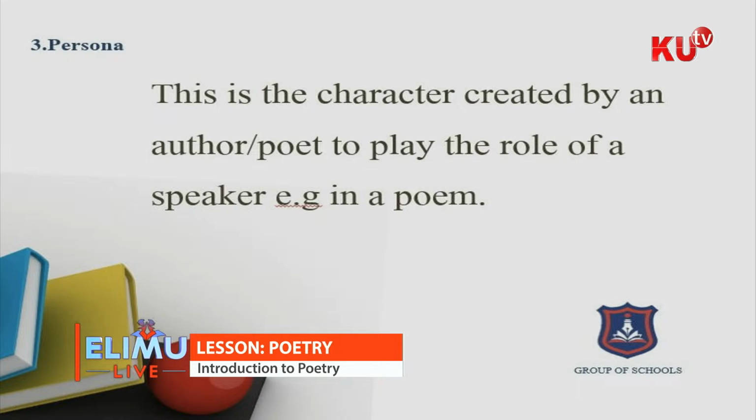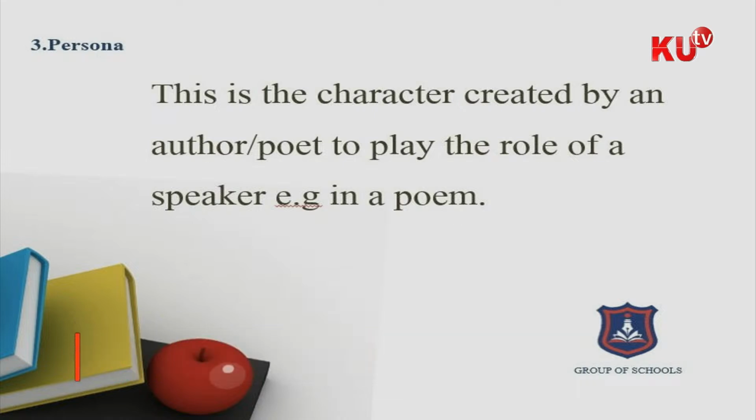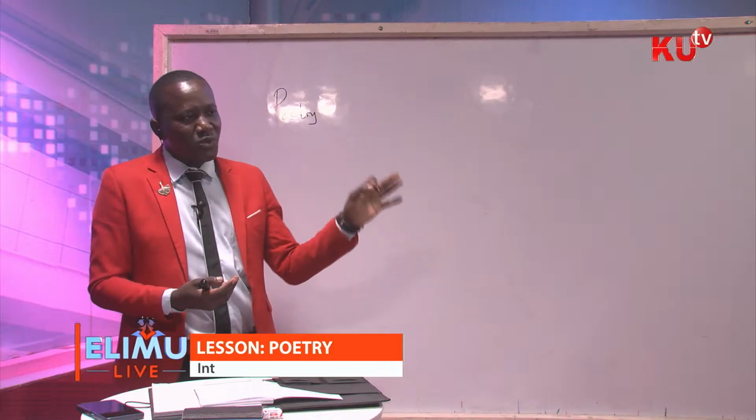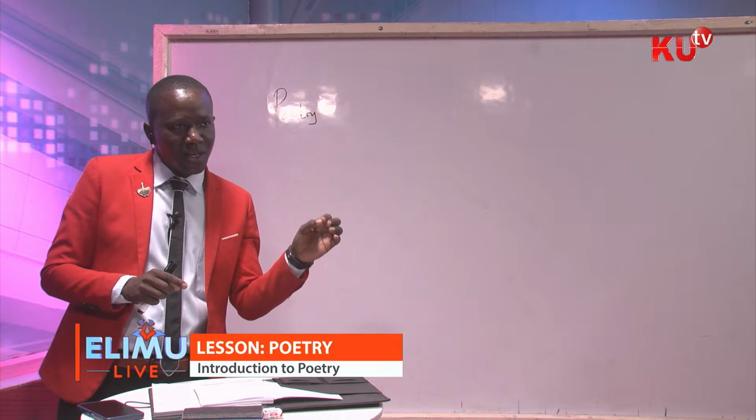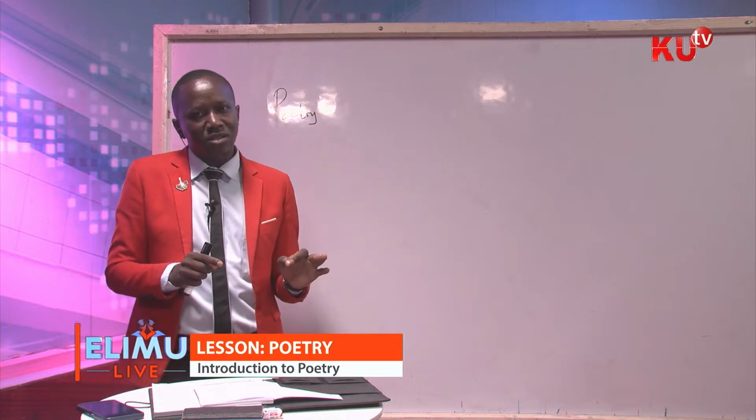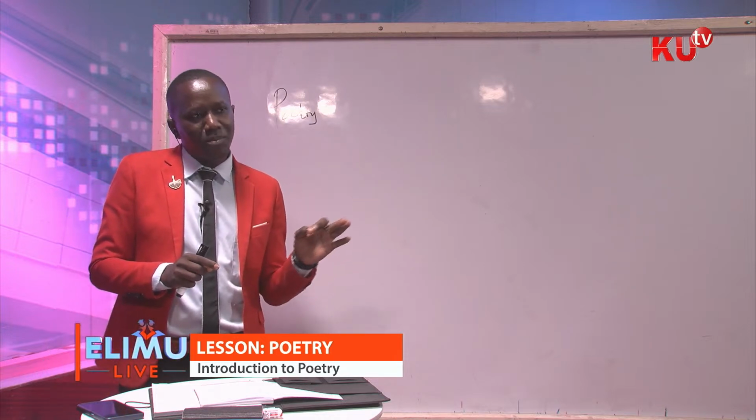We also need to define stanza. What is a stanza? In a poem, once we make lines, we don't call them sentences, we call them lines. These lines form a stanza. So what is a stanza in poetry?